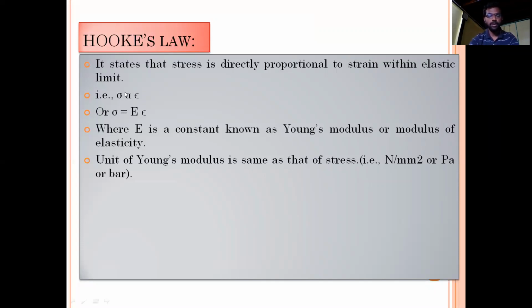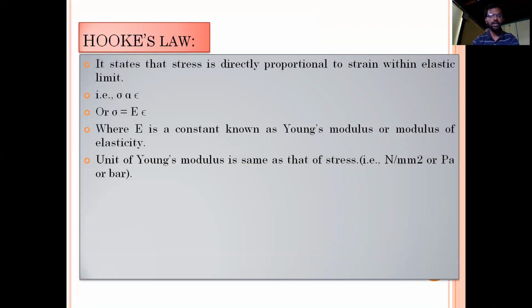Represented mathematically, sigma, or stress, is directly proportional to strain, that is epsilon. If you remove the proportionality sign, you get a constant. Therefore sigma is equal to capital E into epsilon, where capital E is a constant known as Young's modulus or modulus of elasticity.